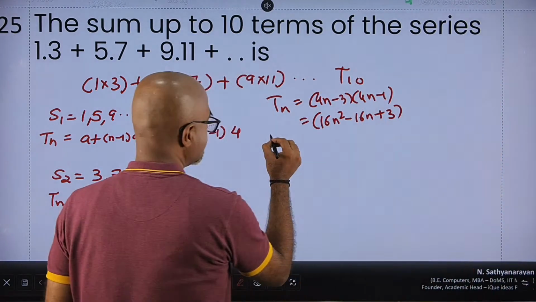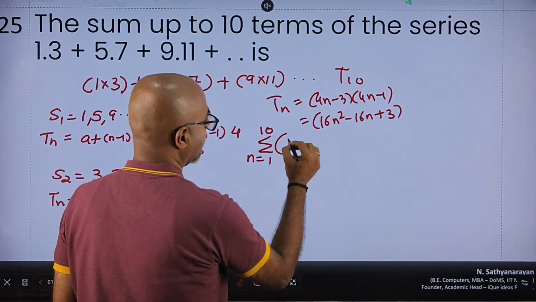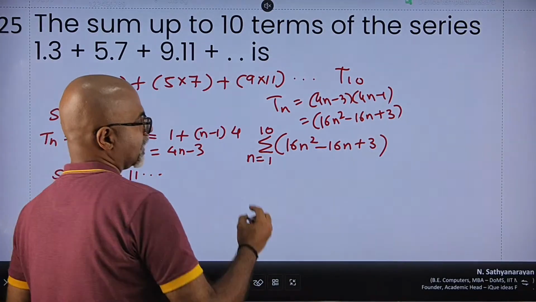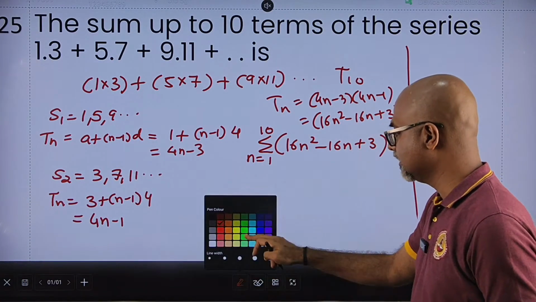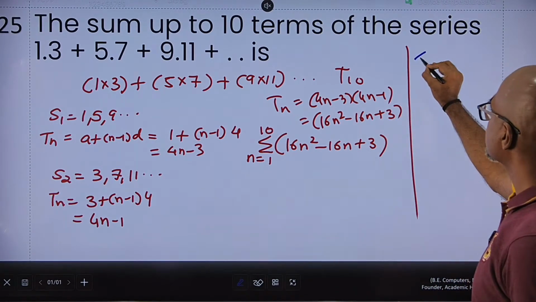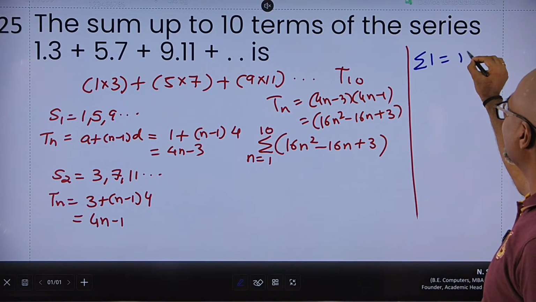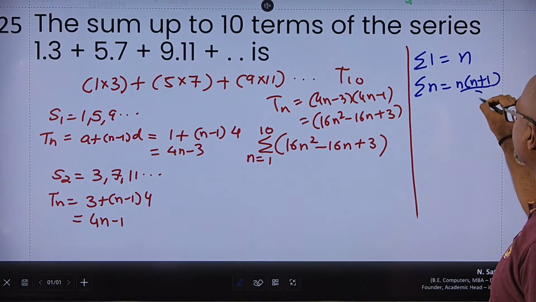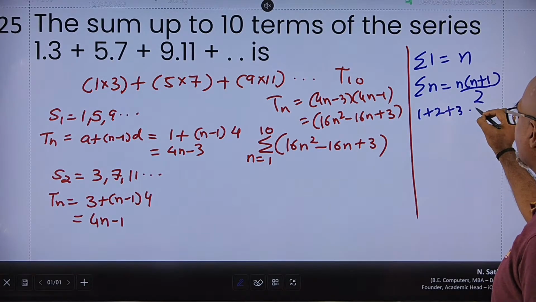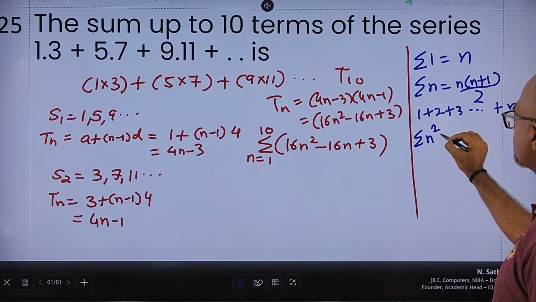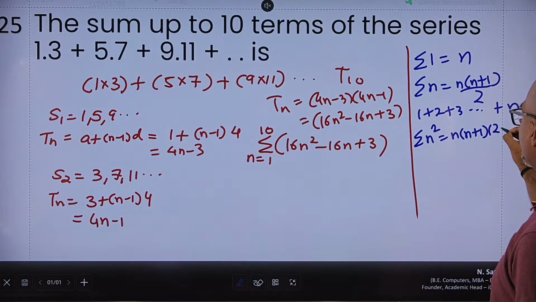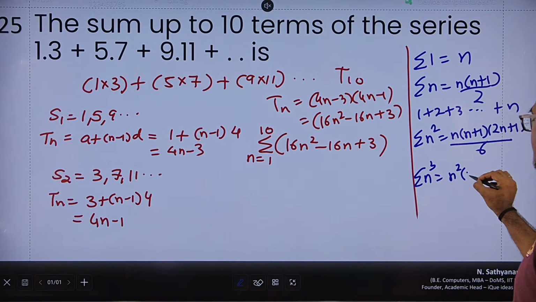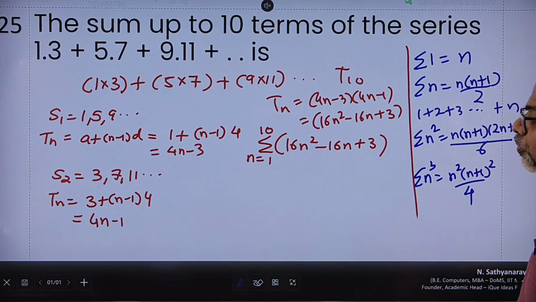So now I have to find the sum of n is equal to 1 to 10 for 16n square minus 16n plus 3. Now remember, there are a few formulas which will come in handy. These are called the summation formulas. Summation of a constant is n for 1. Summation of n is n into n plus 1 divided by 2. Summation of n means 1 plus 2 plus 3 up to n. Summation of perfect squares is n into n plus 1 into 2n plus 1 divided by 6. And summation of perfect cubes is n square into n plus 1 the whole square upon 4.